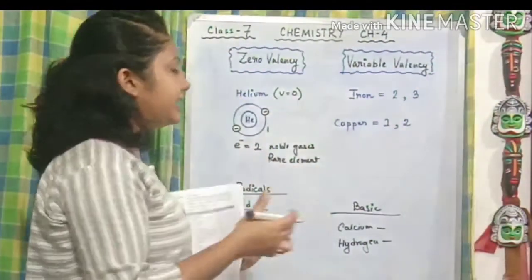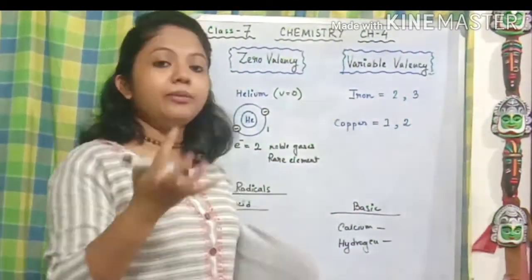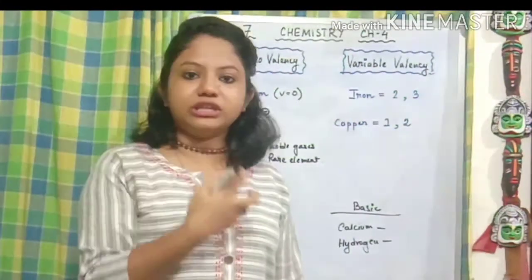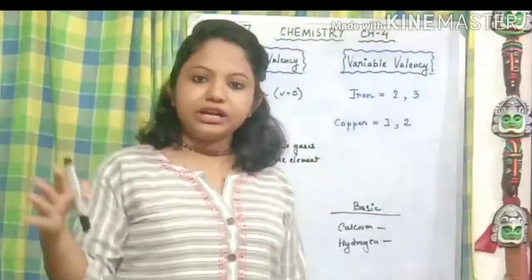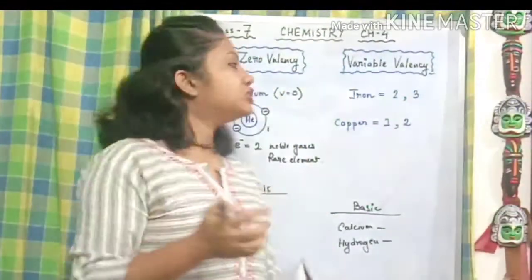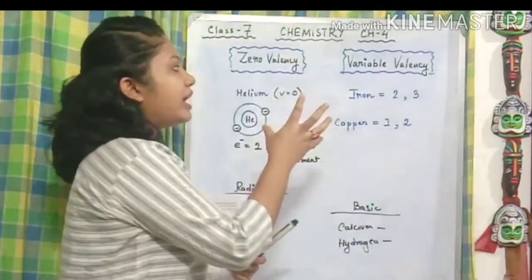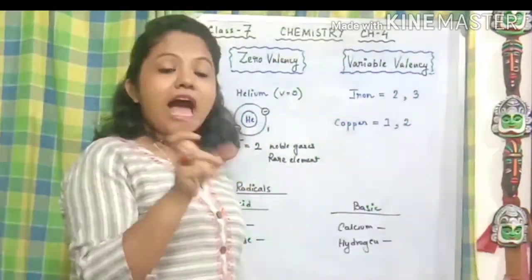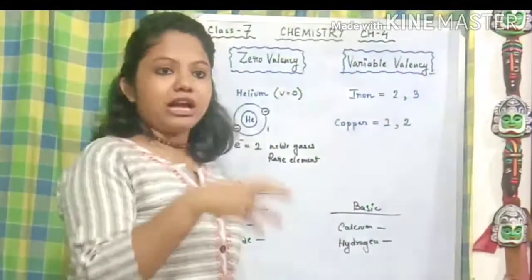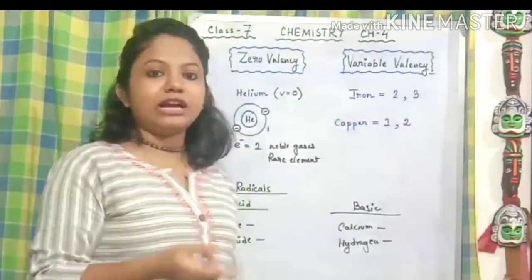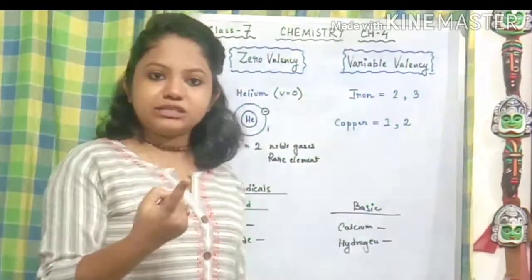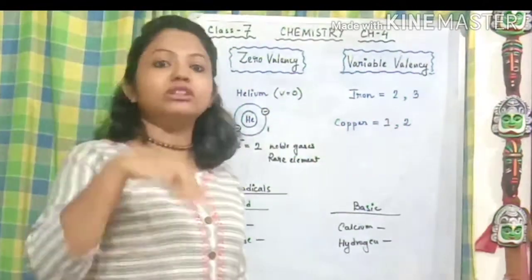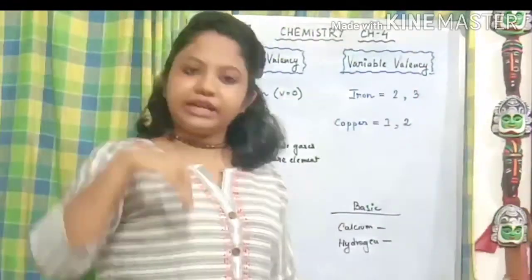Now coming to the next type of valency, that is the variable valency. From the word variable, we can understand that it means more than one, or different types of valency, right? So this is the type where elements have more than one valency. Till now we have learned that each element has one valency, depending upon how many electrons they want to give out or take.